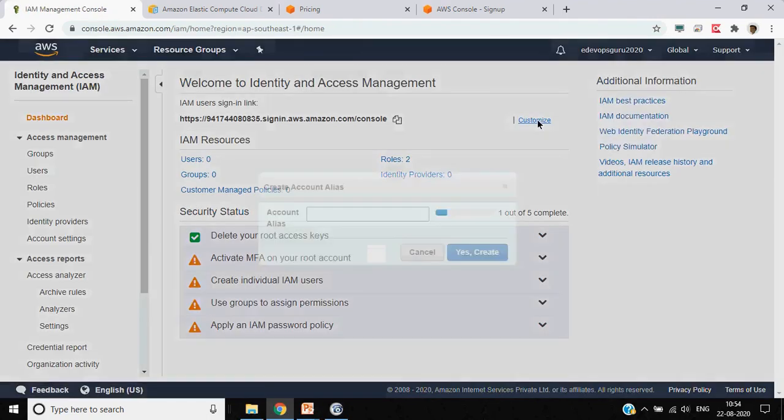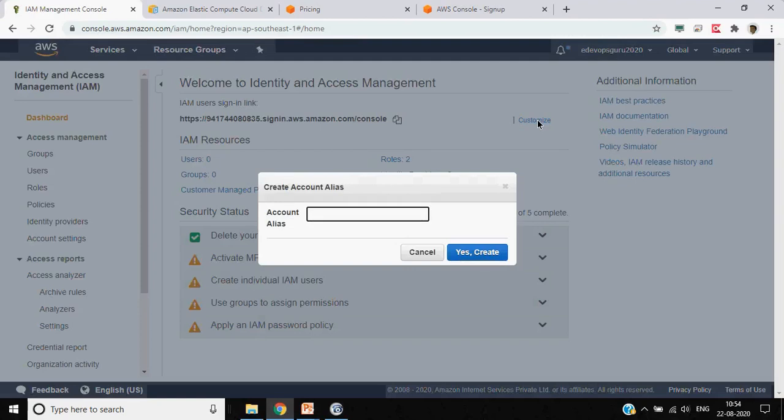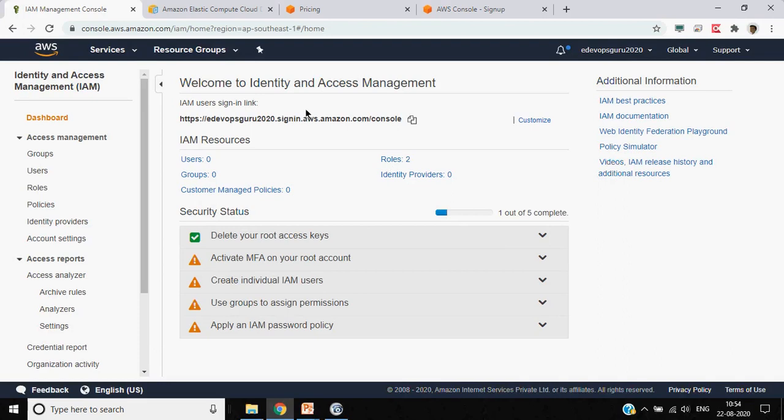Okay, so we can customize it as we said, like say DevOps Guru 2020. We can give this name, and you can always share this link. It is easy to remember also: DevOps Guru.signin.aws.amazon.com.